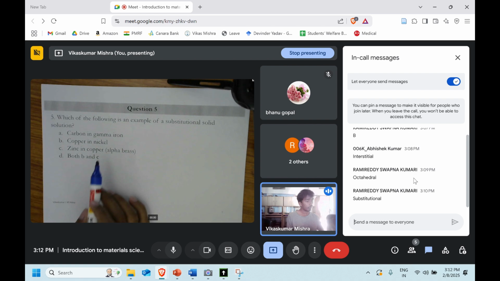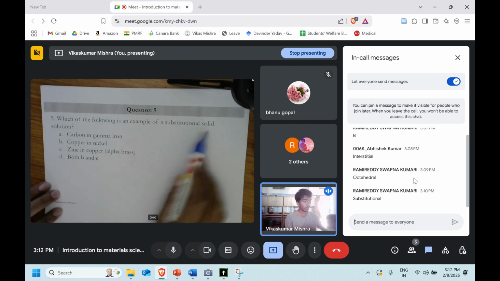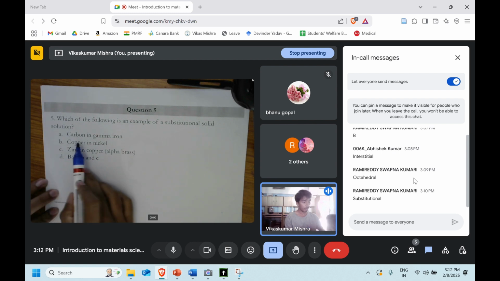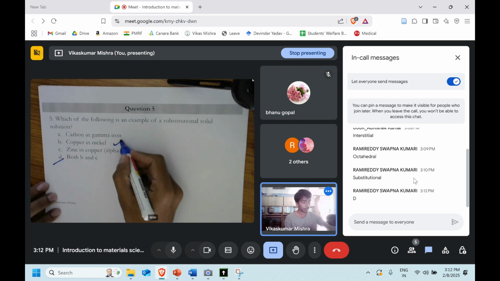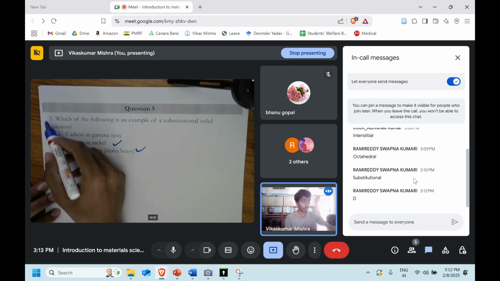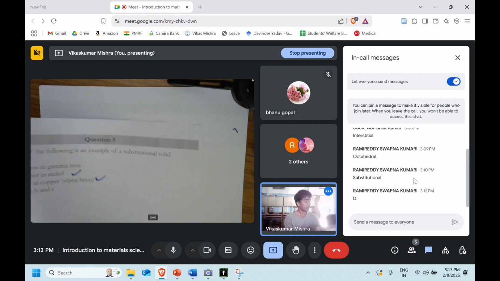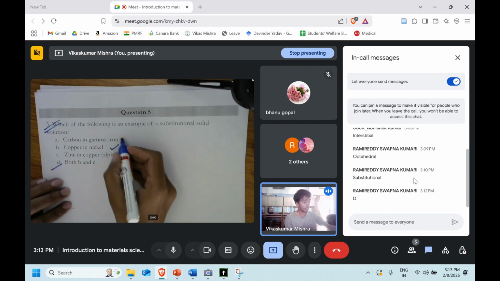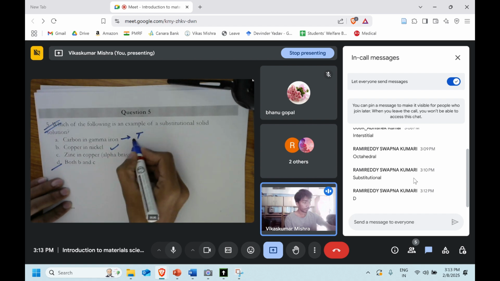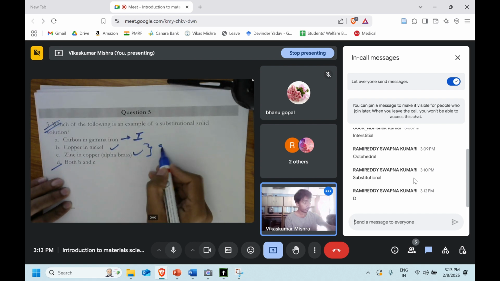Which of the following is an example of substitution solid solution? Among these, we have to select: carbon in the gamma iron, copper in the nickel, zinc in the copper, or B and C. That's answer D, right? B and C both are correct. Very good. Let's move ahead. Carbon in the gamma iron is interstitial, while these are substitutional.